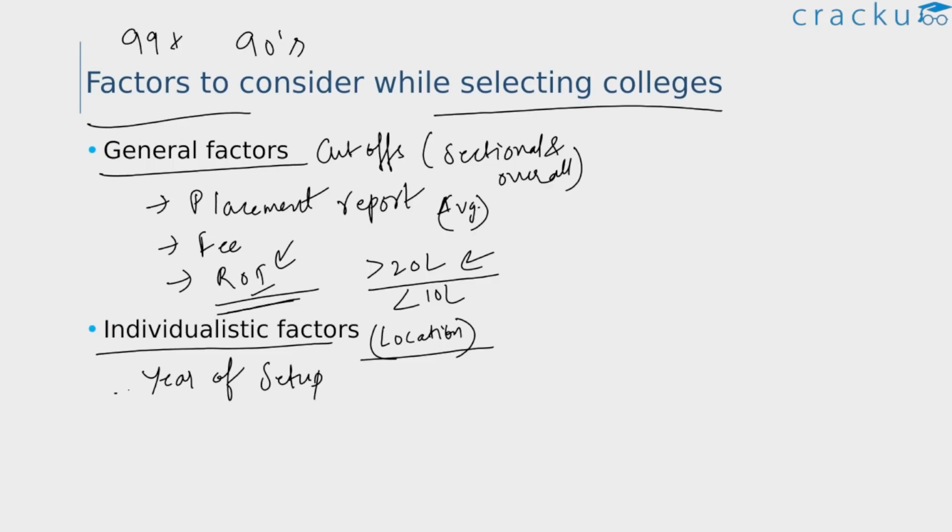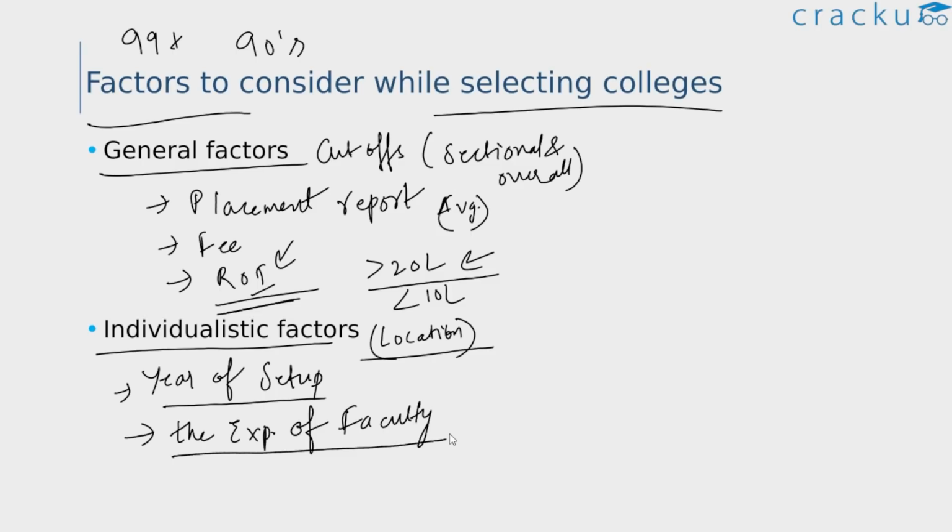So you should also look at how old the college is and also the experience of the faculty. You need to look at the experience of the faculty and their background. What is their educational background? Since how many years have they been teaching here? And what did they work on as part of their thesis work? And all such things. This information will definitely be available on the college website, so you are advised to check this out. Please do check this information, because this is a very important factor to consider while selecting a B school, and make sure you read these before taking a decision.